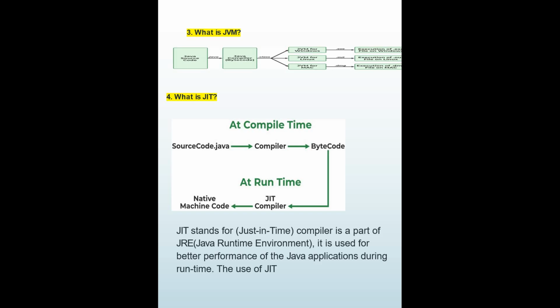So we get the Java source code, then it will go to the compiler that will convert that into a .class file, and then that .class file can be used for Windows, for Linux, for Mac, anything. So execution of .exe file on Windows, execution of .out file on Linux, execution of .dmg file on a Mac. Although it's platform dependent, which means the software of JVM is different for different operating